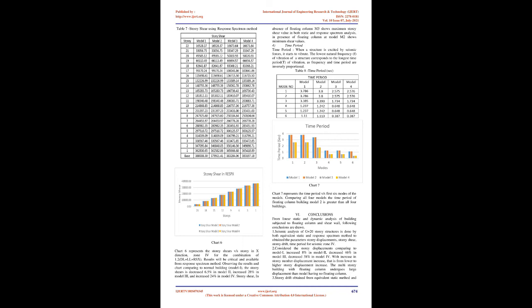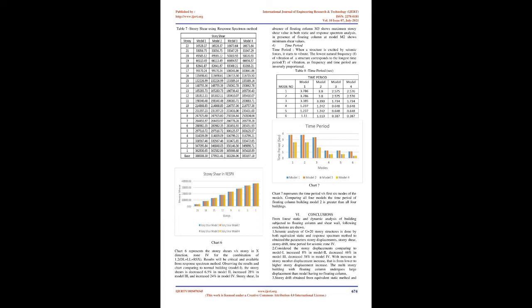Observing the results and chart comparing to normal building, Model 1, the story drifts is increased 6% in Model 2, decreased 28% in Model 3, decreased 22% in Model 4. Chart 4 represents the story drifts versus story in X direction, Zone 4 for the combination of 1.2 DL and LL and RSX. Results will be critical and available from response spectrum method.